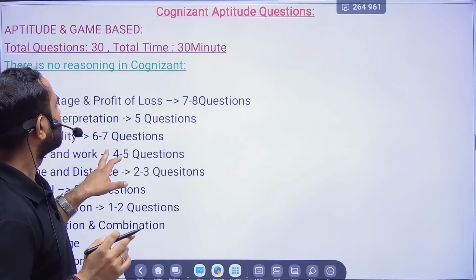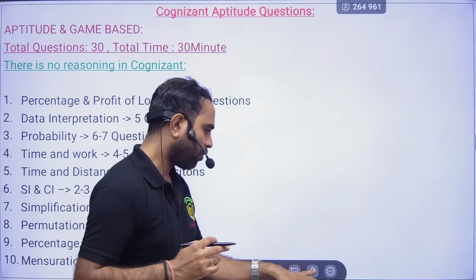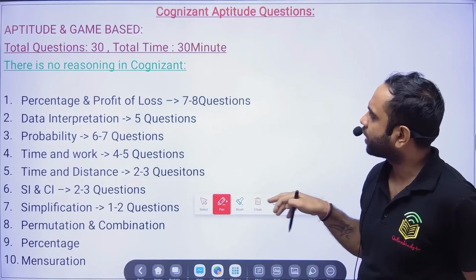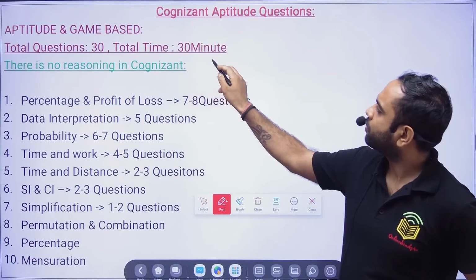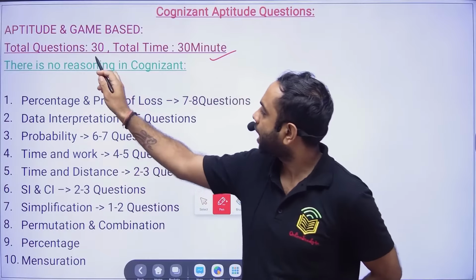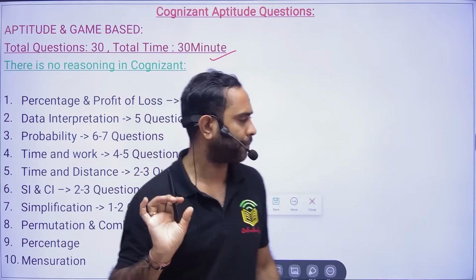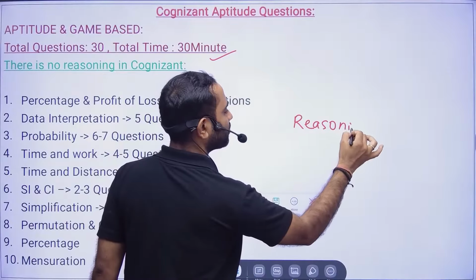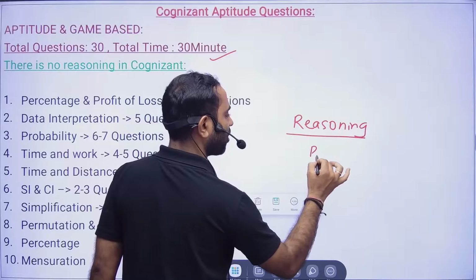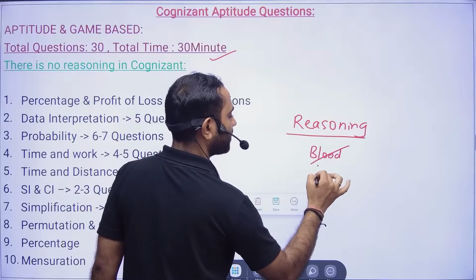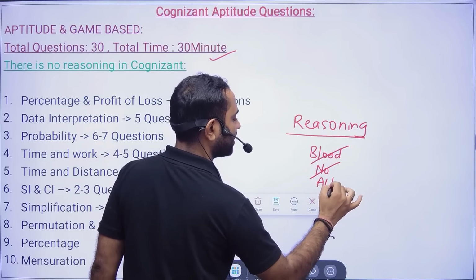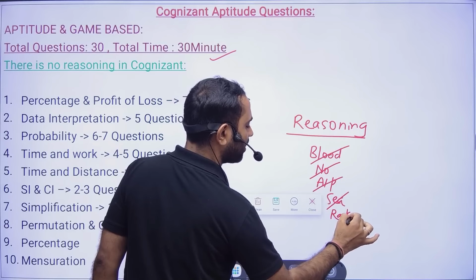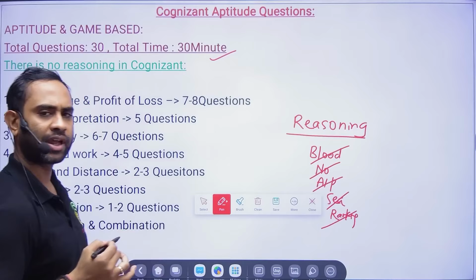Okay, fine. So again, one more thing, friends, which you need to know. What are the important topics in your exam? Game-based and aptitude, 30 questions and 30 minutes. Friends, there is no reasoning in your exam. One of the students was asking what reasoning means. Topics like blood relation are not there, topics like number series, alphabetical series, sitting arrangement, and ranking test are not there either. All of this is not in your exam, so you do not have to worry at all.